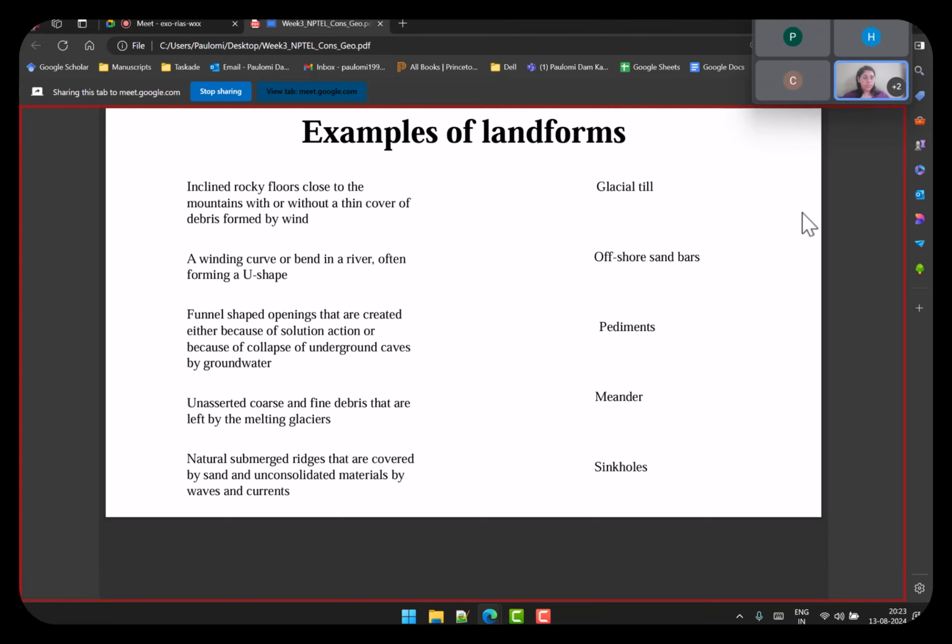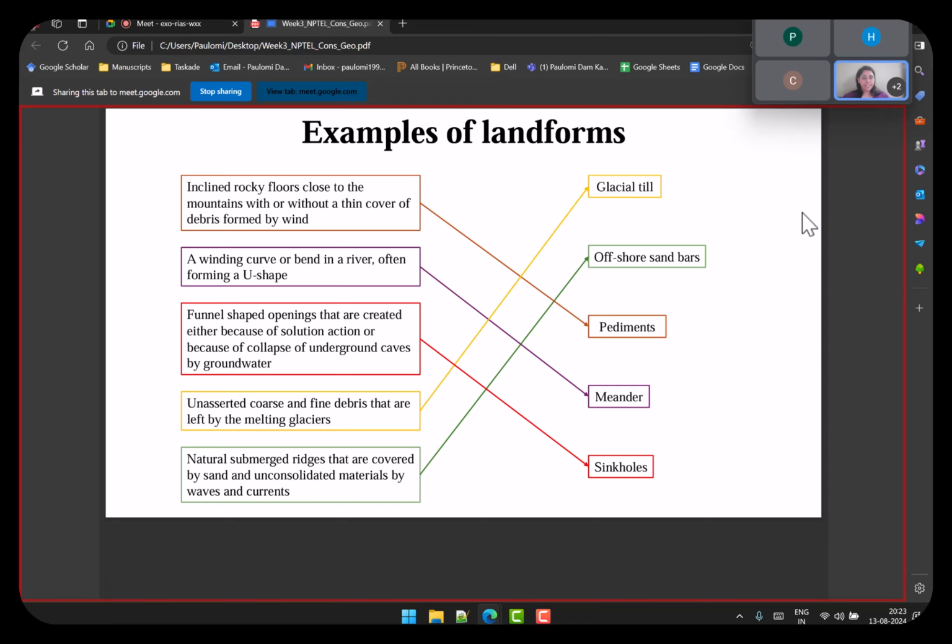Okay, so yeah, these are the answers. Let's see if you were able to get it. The first one is inclined rocky floors close to the mountains, with or without a thin cover of debris.